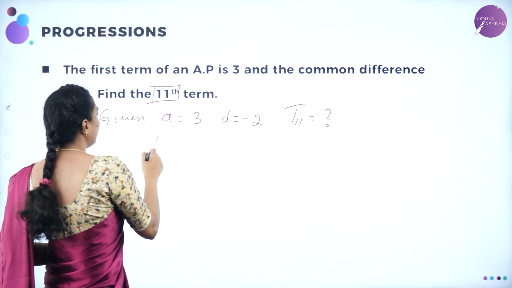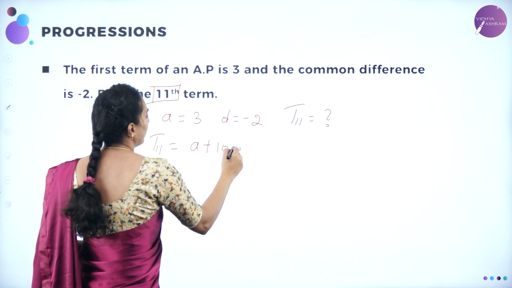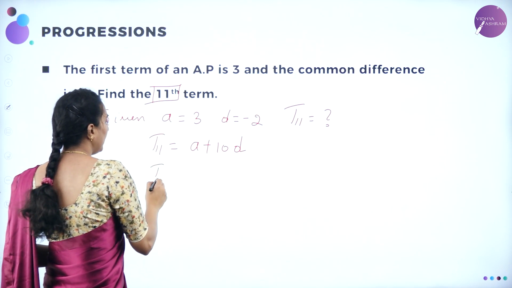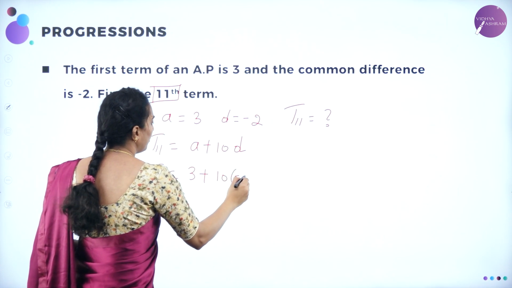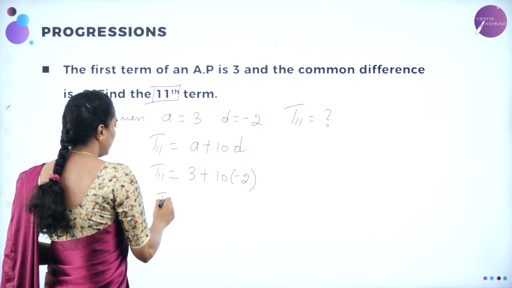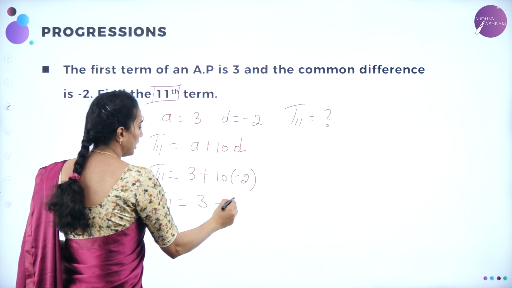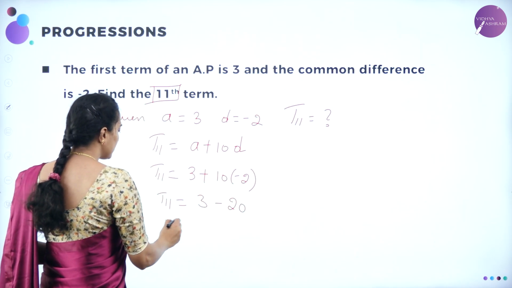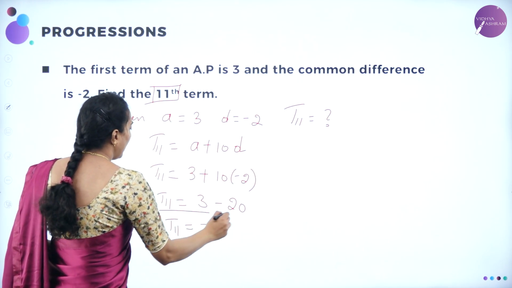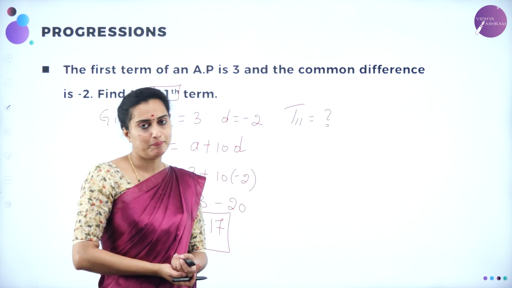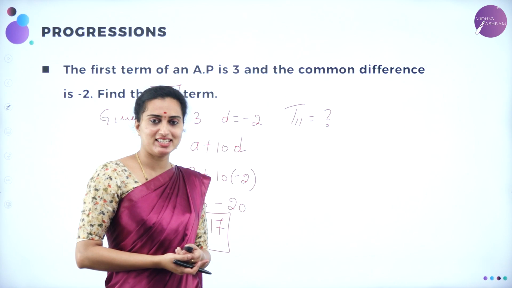T11 can be written as A plus 10D. Right? So, therefore, T11 will be equal to A we know 3 plus 10 into D we know minus 2. Therefore, T11 will be equal to 3 plus into minus is minus, 10 2s are 20, 3 minus 20 is minus 17. This is your answer. This is the 11th term of an AP. Understood? So, I hope you got this one. We'll move on to the next problem.